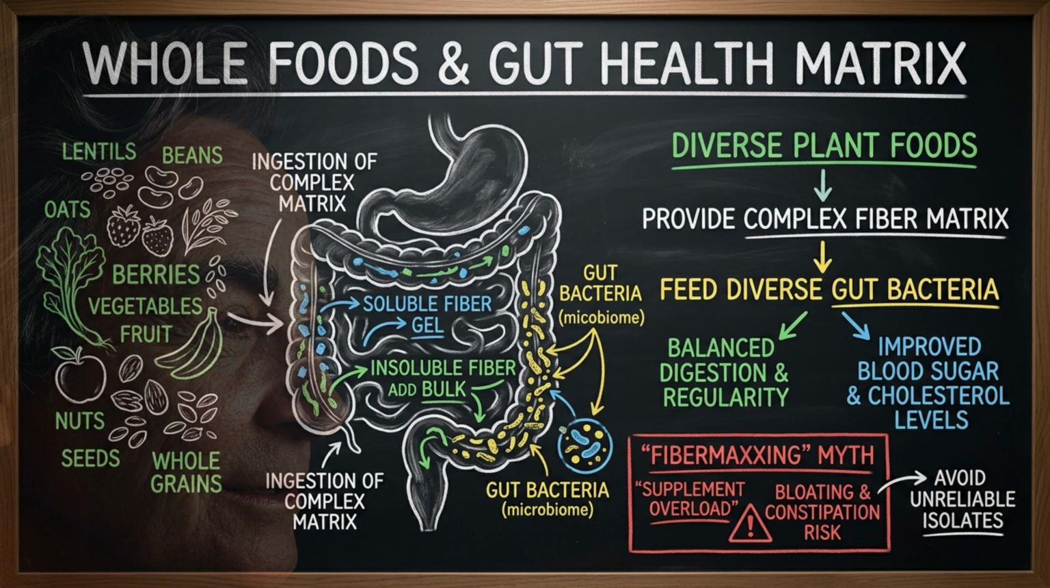Whole foods make the fiber conversation easier. Lentils, beans, oats, berries, vegetables, fruit, nuts, seeds, and whole grains bring variety. The body receives more than a fiber number. It receives a complex food matrix.